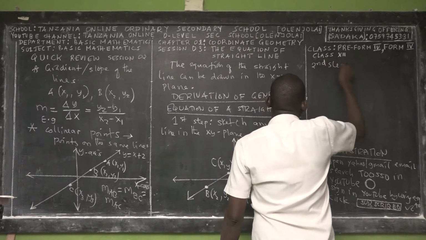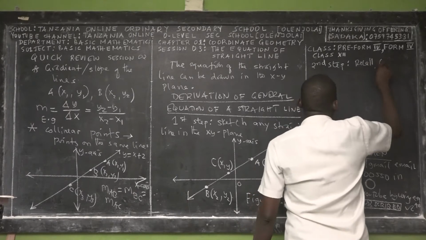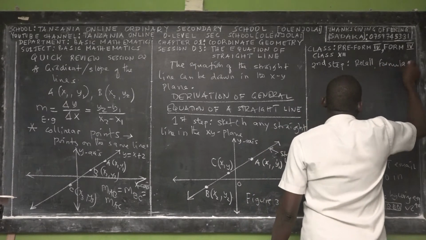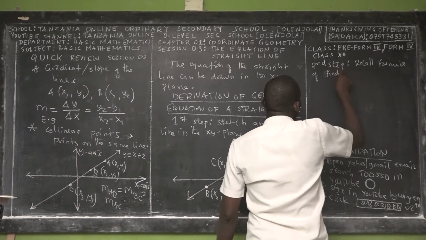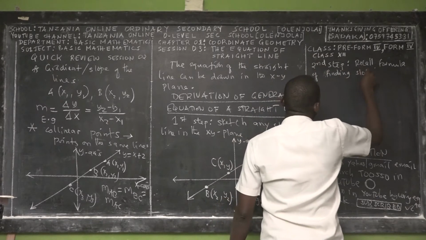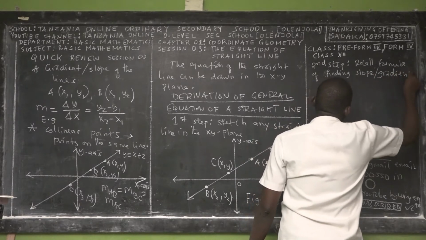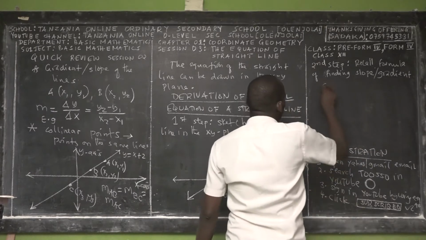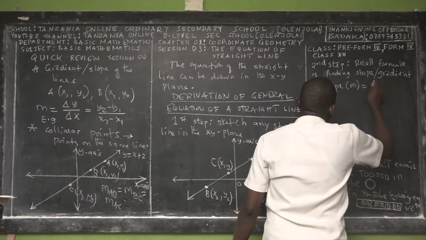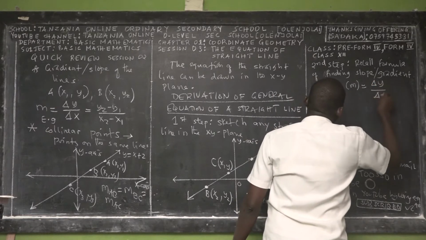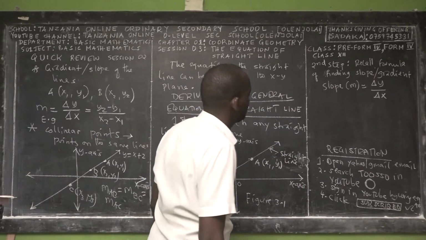Let me take you into the second step. We recall the formula we taught you in session 2, the formula of finding slope or gradient. The formula states that slope, which is given as m, is equal to change in y over change in x.